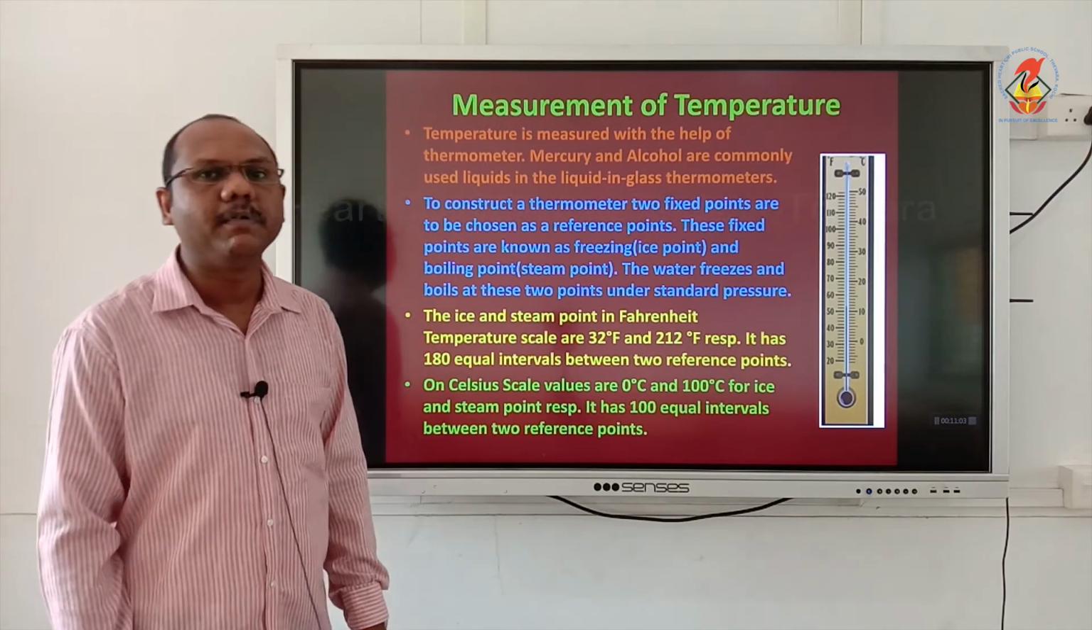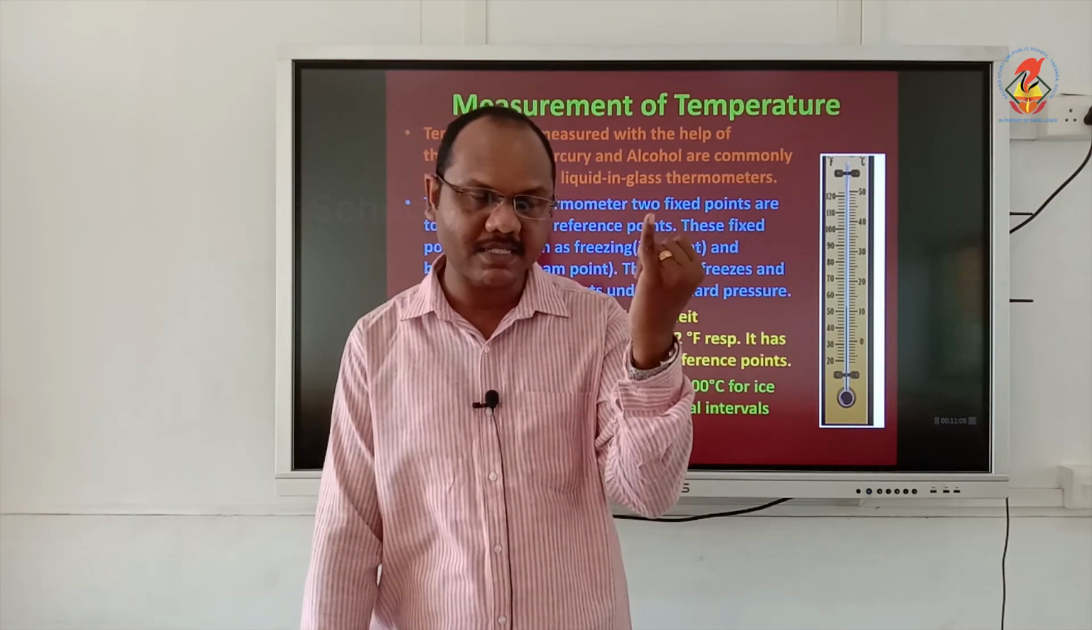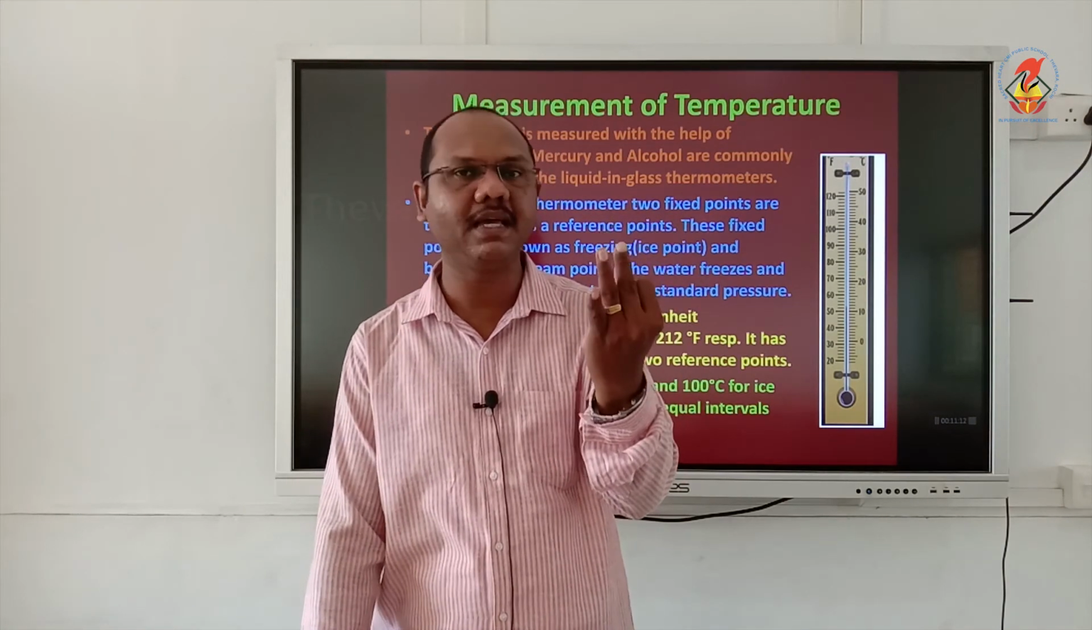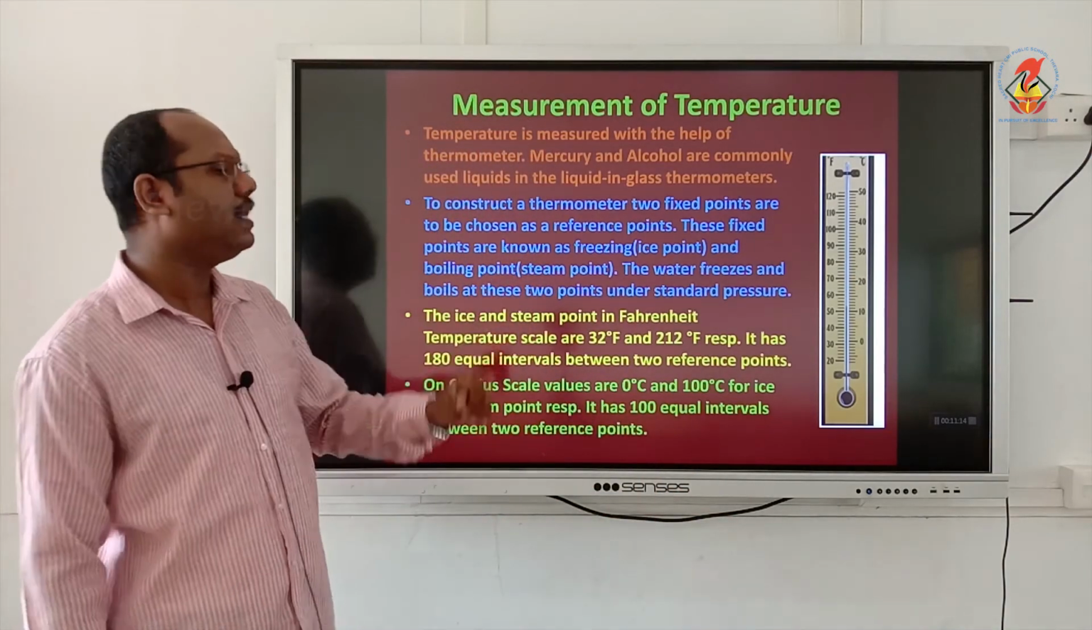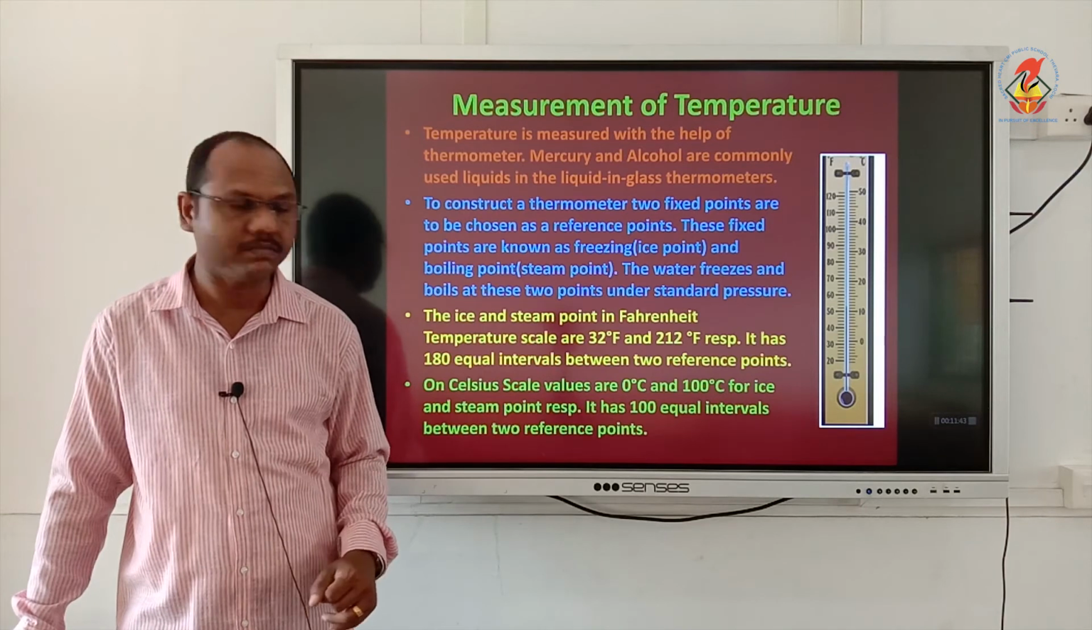Now, there are 3 types of scale that we use. Just now we discussed the Kelvin scale, the Fahrenheit scale and degree Celsius. In Fahrenheit, the ice point and steam point are 32 degrees Fahrenheit and 212 degrees Fahrenheit respectively. 32 is the ice point, 212 is the steam point, and it has 180 divisions between 32 and 212.